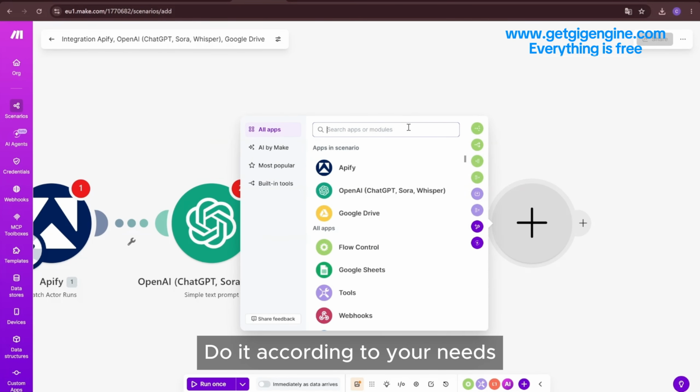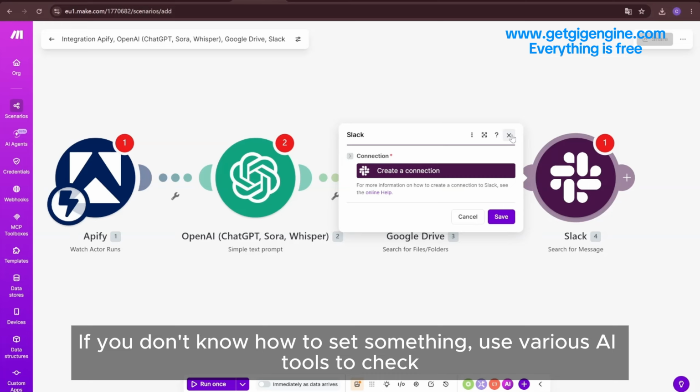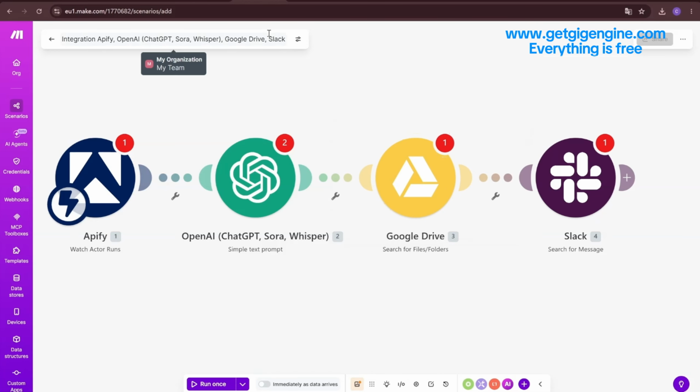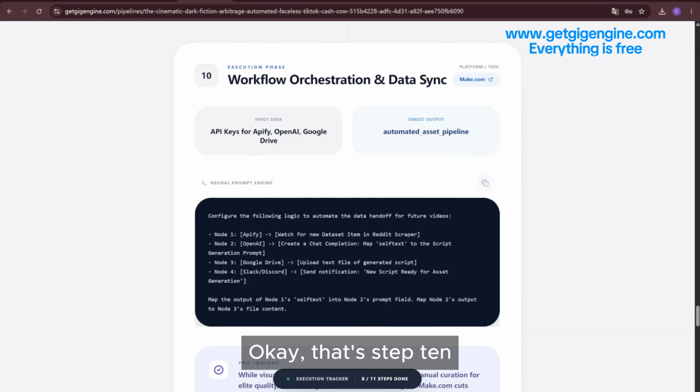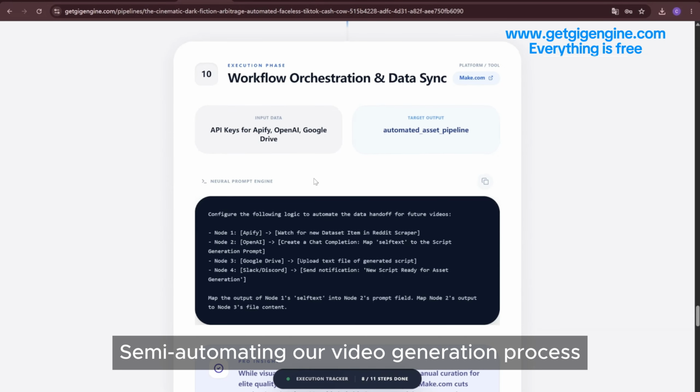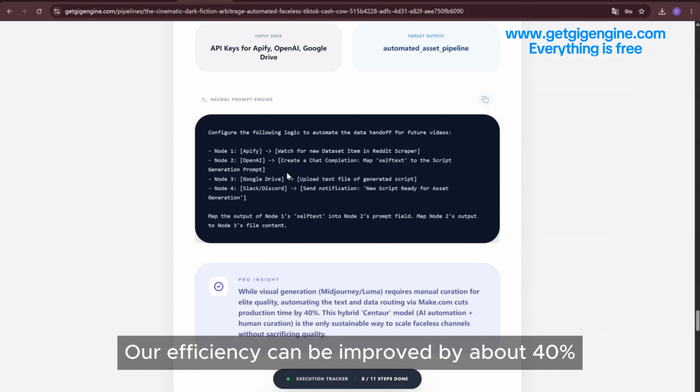As for what each node does, you need to go in and set it yourself. If you don't know how to set something, use various AI tools to check. Okay, that's step 10. Semi-automating our video generation process, our efficiency can be improved by about 40%.